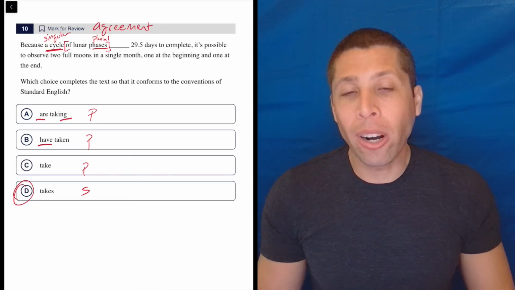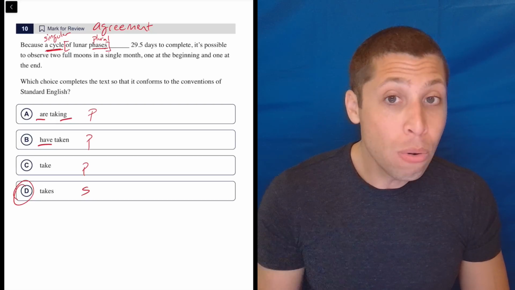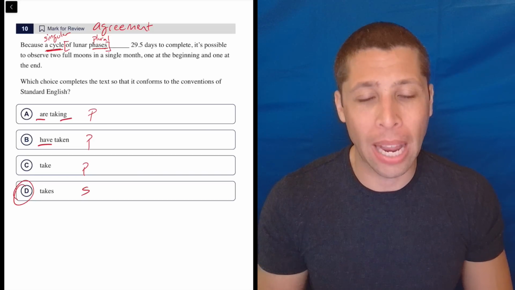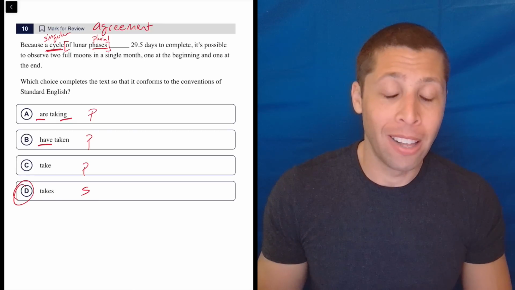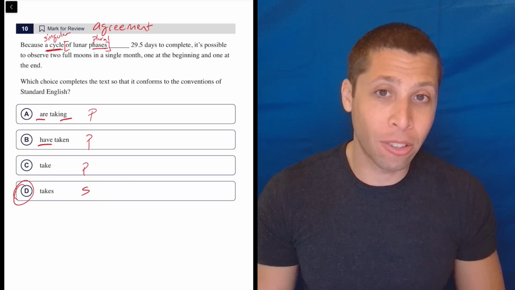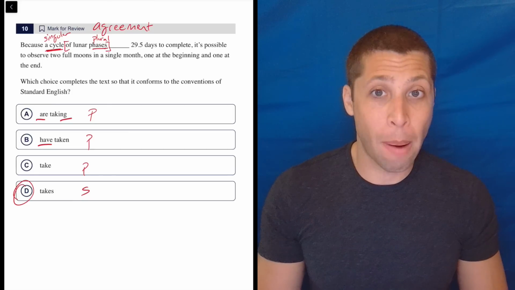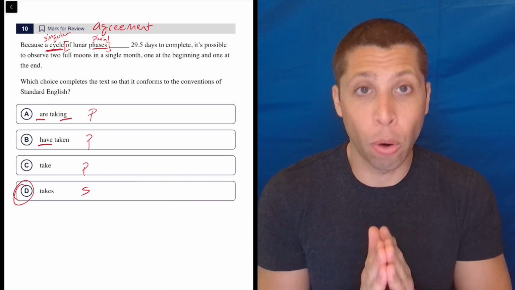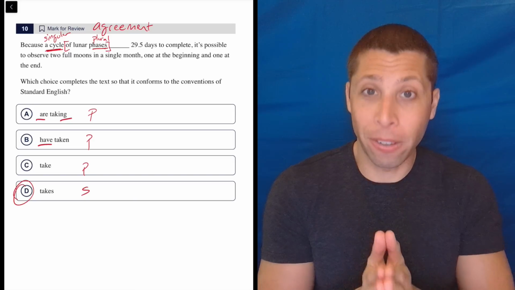Plus, if I'm trying to think about what this sentence is about, it's about the moon and the lunar phases. It's not really about a cycle, right? That's harder for my brain to comprehend, but grammatically speaking, it is about the cycle. And so that's why D is the answer. And that is a good example of why with a lot of SAT grammar questions, but especially the verb agreement rule, we have 2 paths that we can take, or maybe I should put it another way. There are 2 ways to go and verify our answer.